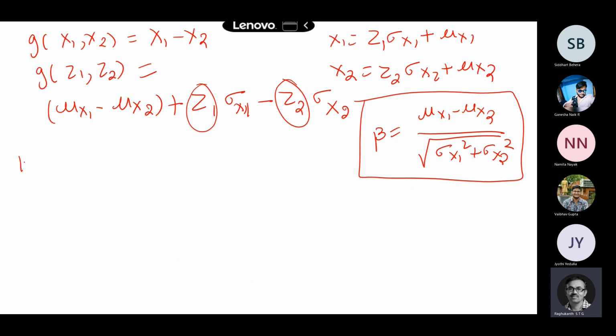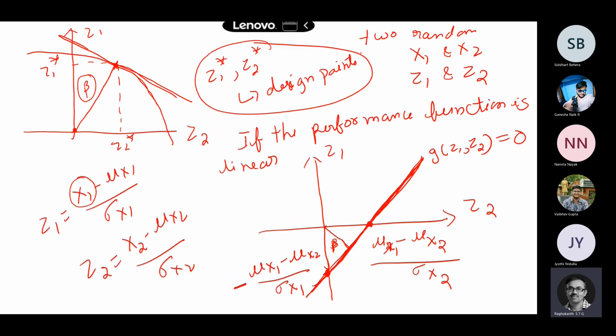So the Hasofer-Lind reliability index is defined as this shortest distance, or you have to define this as the minimum value. So minimize this distance, that is beta, the distance from the origin to the line basically. What is the distance for a straight line? If I want to find out the distance between 2 points, x1, y1 and x2, y2, how do you define the distance between these two points?